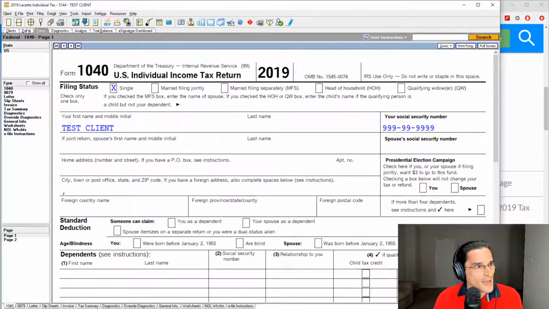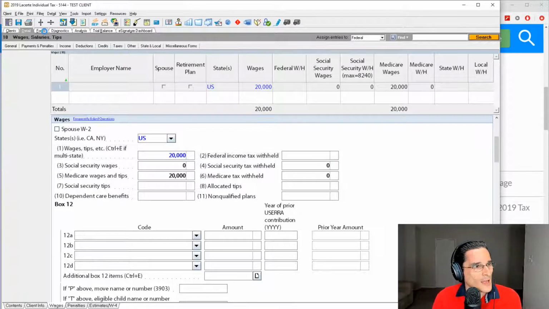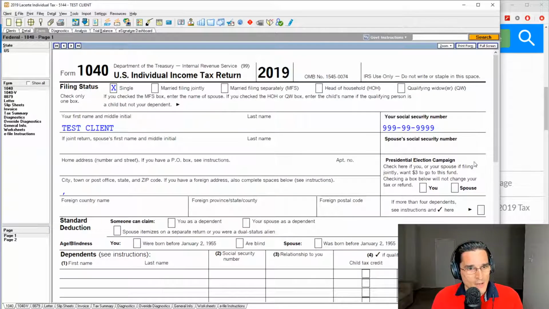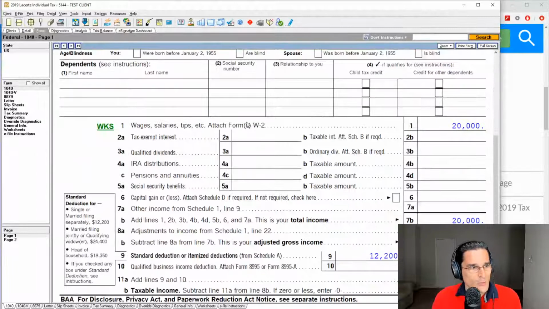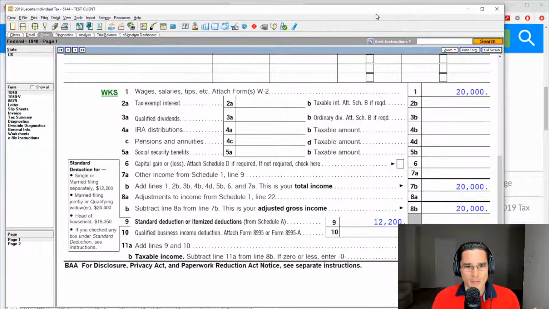Other than that, let's go in here and put in $20,000 in wages. There's nothing else on the return, and let's see what that does. Now we have this single individual with $20,000 in wages. The standard deduction is $12,200, and we have taxable income. There's that key figure again of $7,800. Okay, so let's just do a little bit of math here.